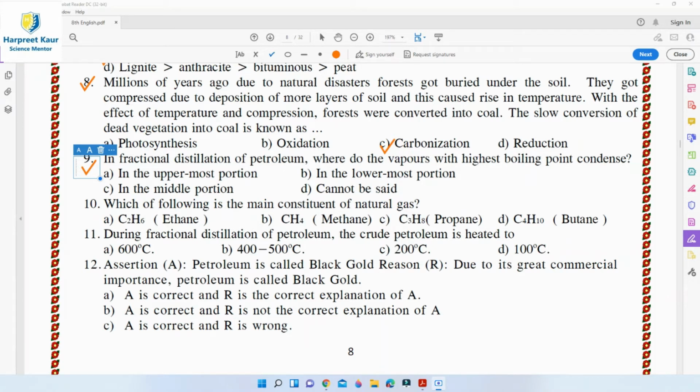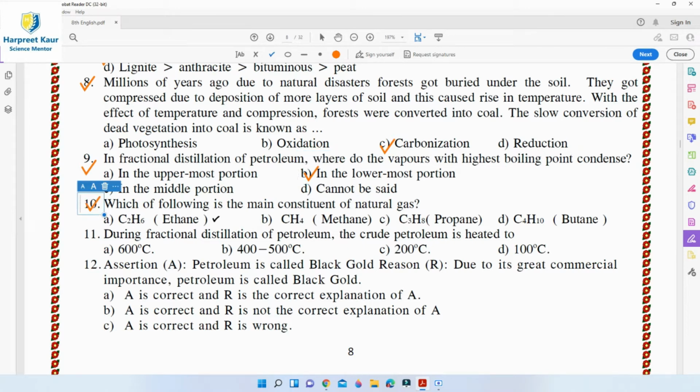The vapors, that is the gases, which are mainly the gases which do not liquefy, are taken out from the top of the fractionating column. So vapors with the highest boiling points would be found in the lowermost portion of the fractionating column. That is, option B is the right answer.